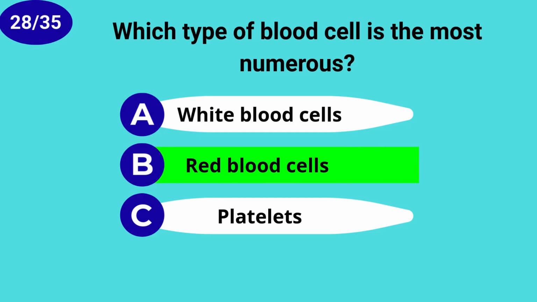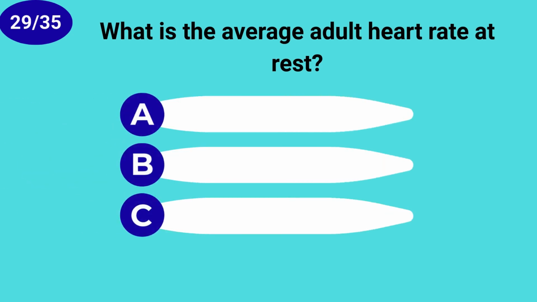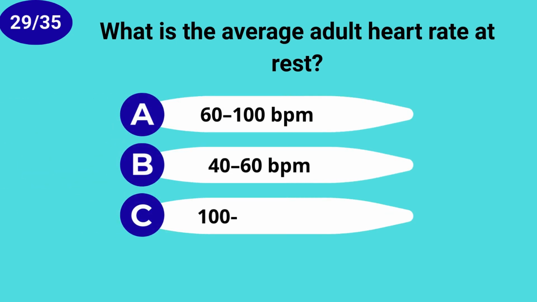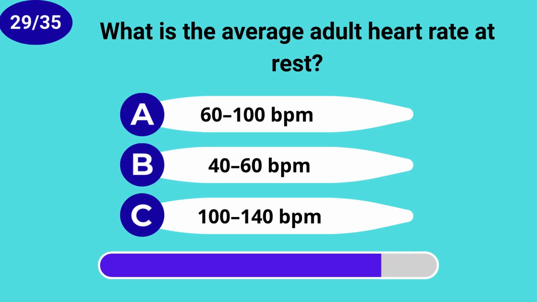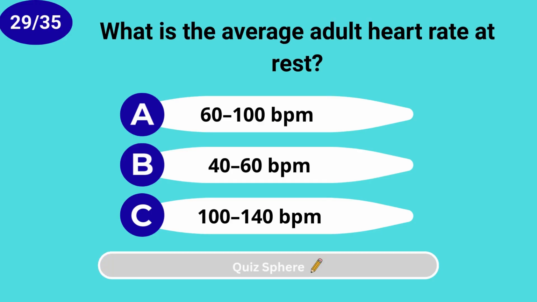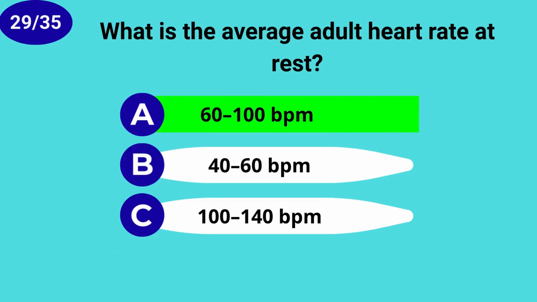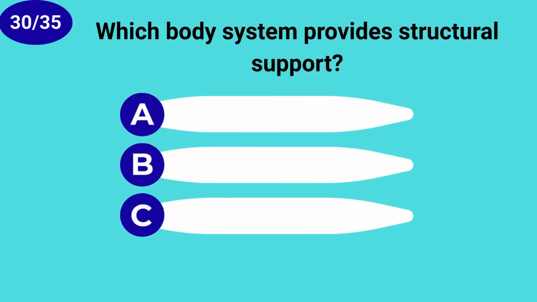Which type of blood cell is the most numerous? Red blood cells. What is the average adult heart rate at rest? 60 to 100 beats per minute. Which body system provides structural support?